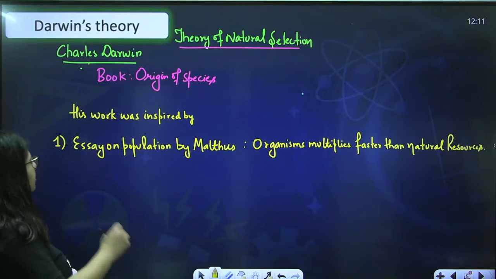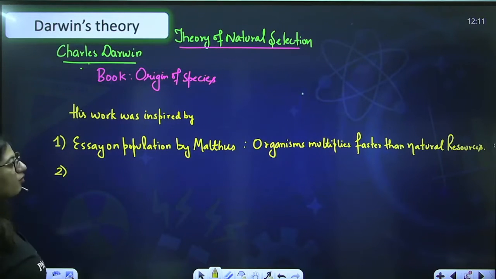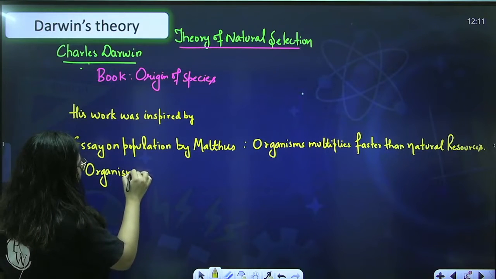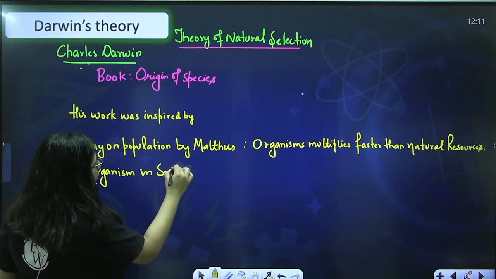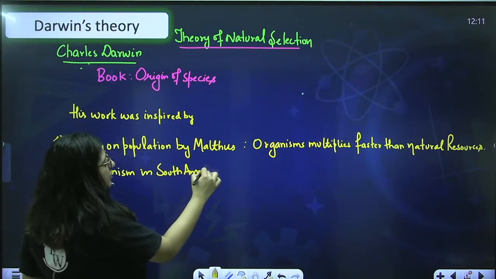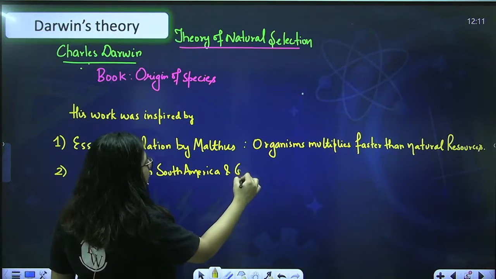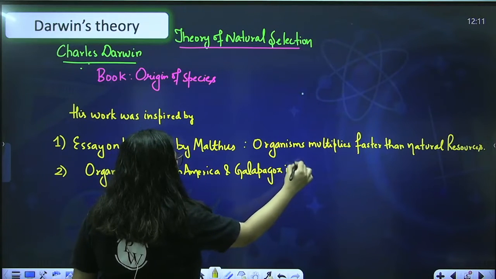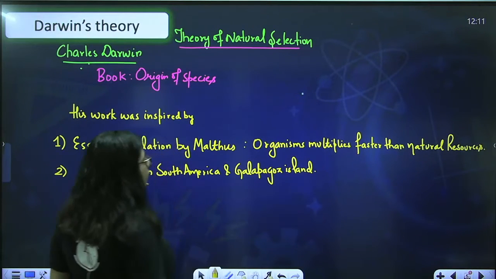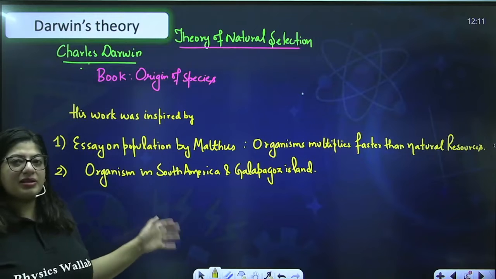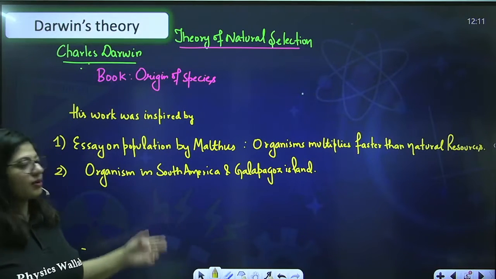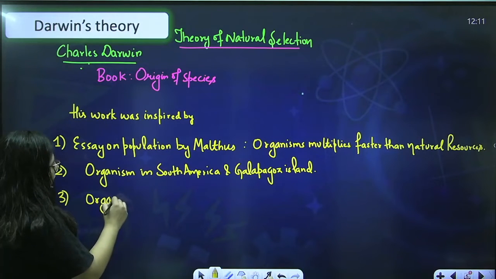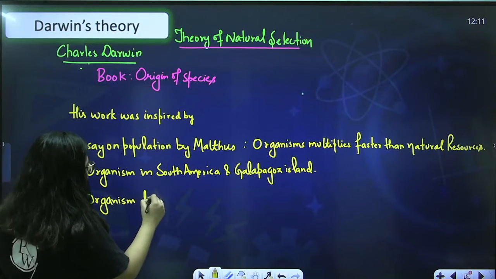Another thing Darwin was inspired by was organisms in South America and the Galapagos Islands. Like I have already told you, an example is Darwin's finches. So his study was also based on the Galapagos Islands and the comparison of organisms in the Galapagos Islands and South America. Third, organisms which are living and extinct.